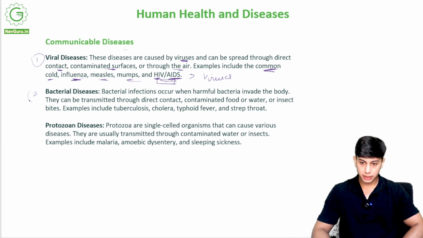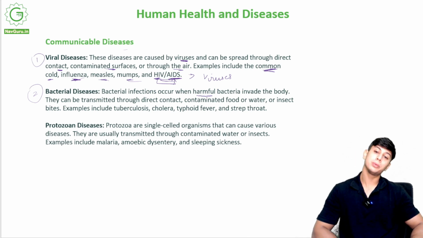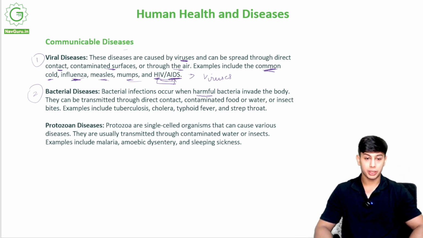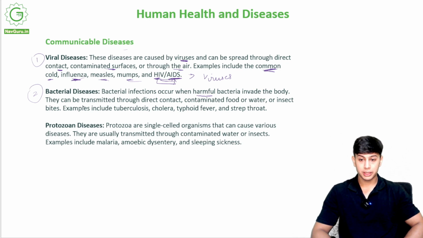The second one that we come to is the bacterial disease. Now, what are bacterial diseases? Bacterial infections occur when harmful bacteria, not the good bacteria. If you remember, we studied about good bacteria and bad bacteria. So, a harmful bacteria can invade the body, and they can be transmitted through direct contact.